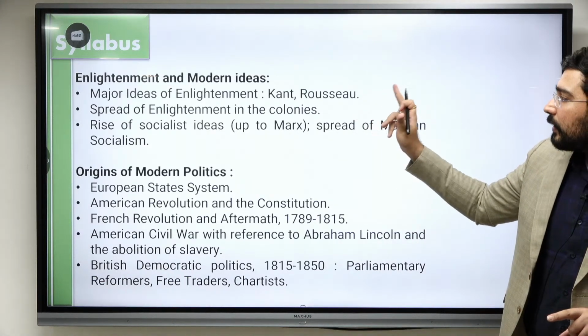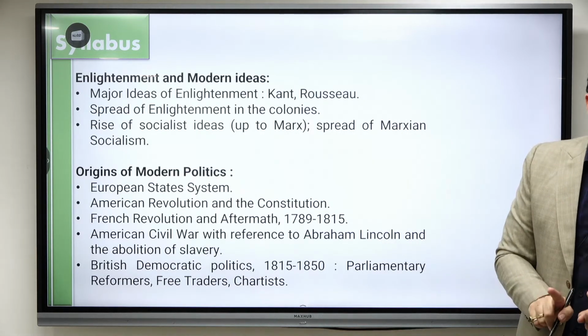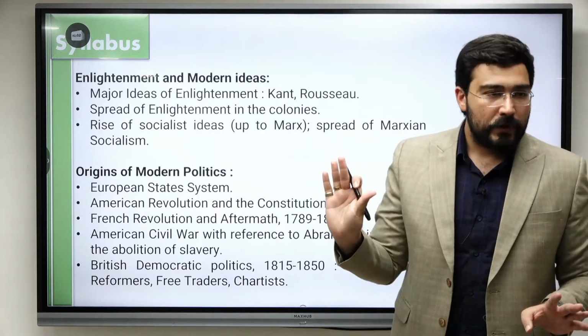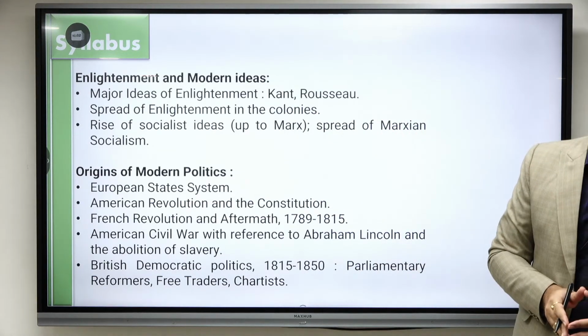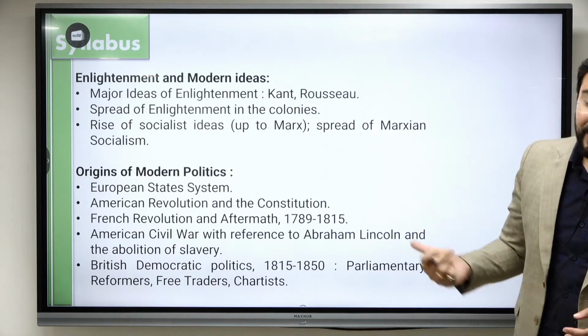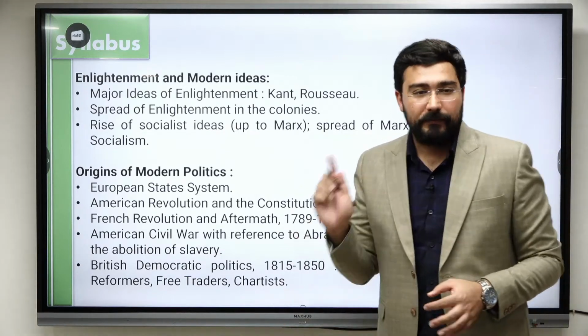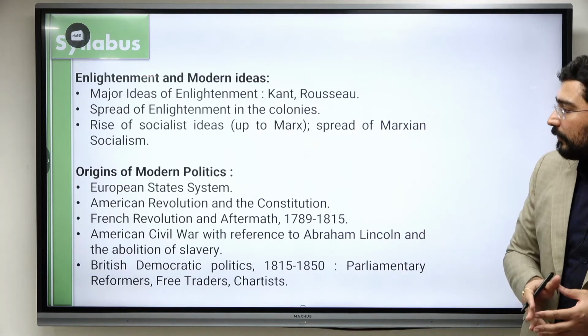There are two important philosophers, Kant and Rousseau. When they come in world history, one year UPSC is going to ask about Rousseau, next year they switch to Kant. So for next year I would say, focus more on Kant. Or if a question comes from Rousseau, it is going to come in a different dimension. There are some methods through which we can predict questions, and this is one such method.